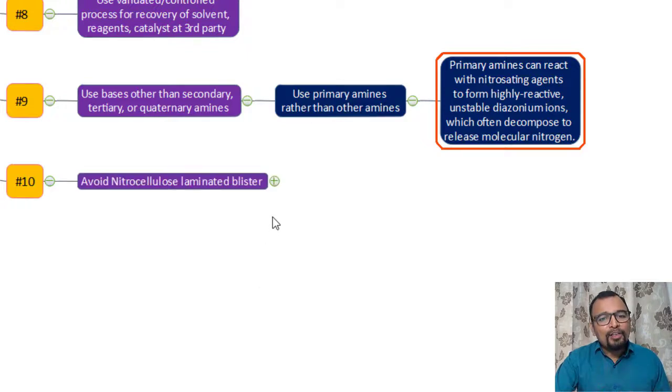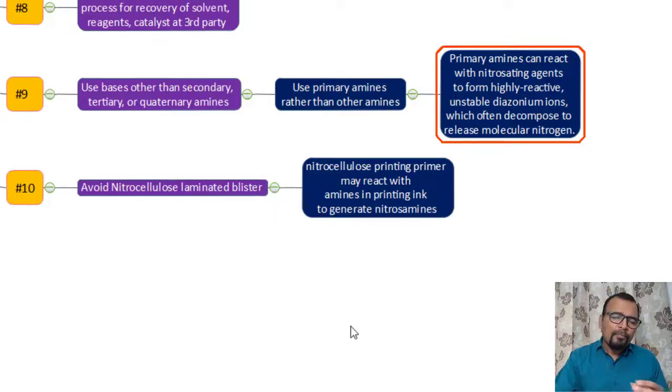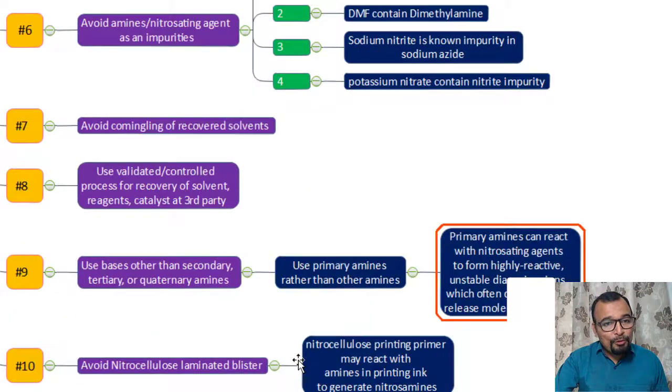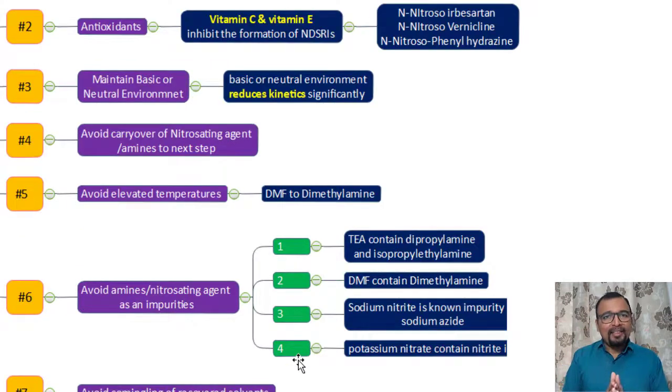And last but not least, avoid nitrocellulose laminated blisters. This is for finished product packaging, where the nitrocellulose printing primer may react with amines in the printing ink to generate nitrosamines. So it is very important to understand the composition of your printing material as well. So these are the 10 important points. I hope this will help you to define your nitrosamine control strategies.